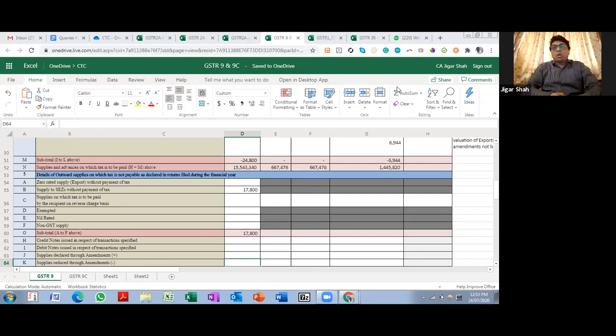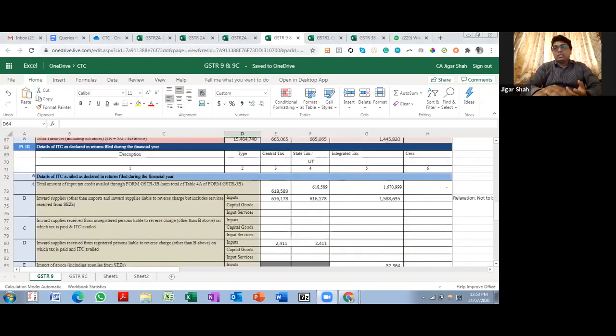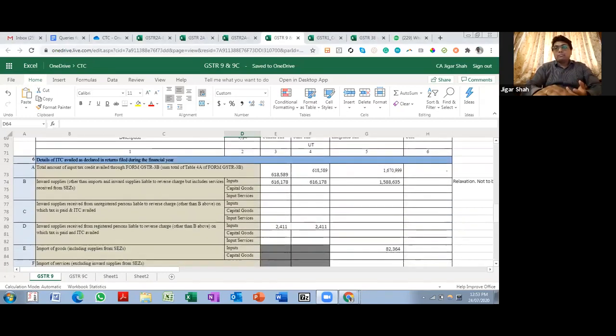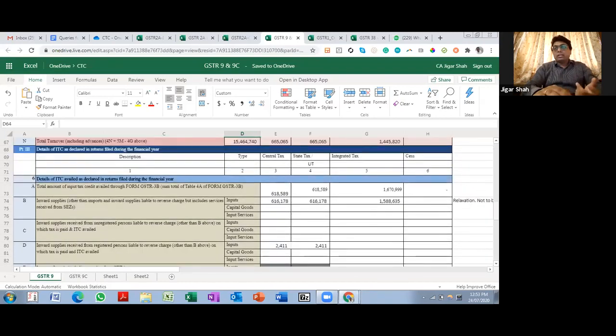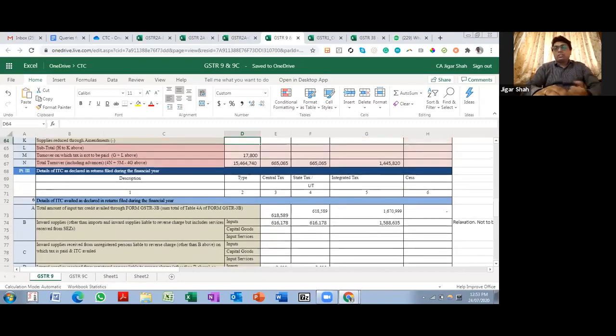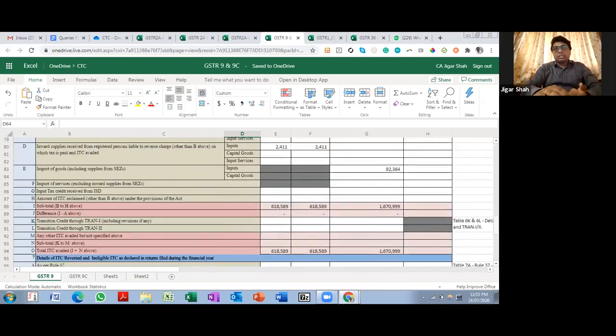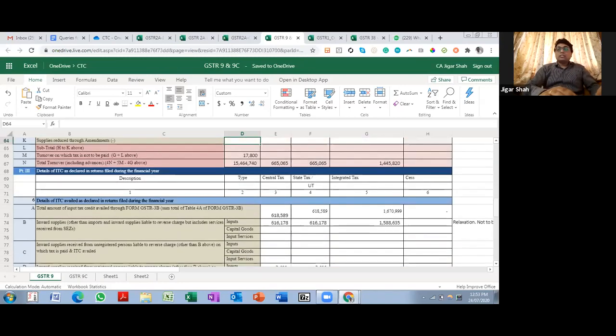So basically, what will happen is there will be a discrepancy when you are reconciling 2A and 3B, right? Because if it was supposed to be reversed, then it might not be in 2A. So that is one way to do it, and that is how there will be a difference in tax payable and paid. There will be a negative figure over here, and then you can explain it and pay through DRC 03. Yeah, that is one way to do it.